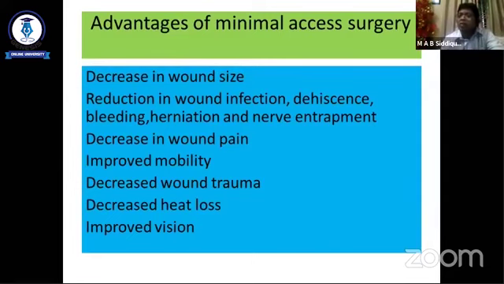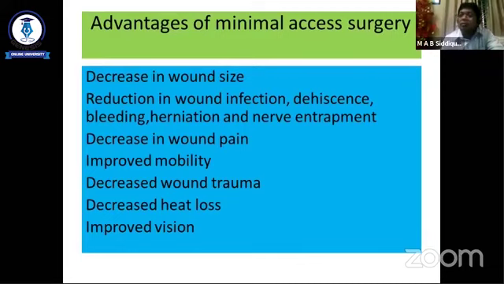Every time we want to upgrade ourselves to minimize the discomfort of the patient, we think about the benefit of the patient, the benefit of human beings, the benefit of human surgery.